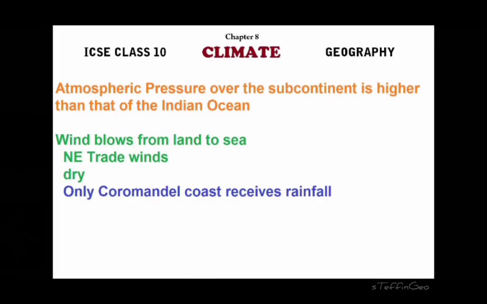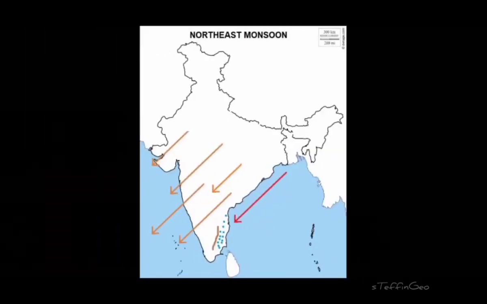Now, atmospheric pressure during this particular season is comparatively higher because temperature is comparatively lower. So the Indian continent will have high pressure and the oceanic region will have low pressure. So wind will start blowing from land to sea. So this is the situation. Wind will blow from land to sea, and again due to the influence of Coriolis force, their direction will be like this. They will be blowing from northeast to southwest.